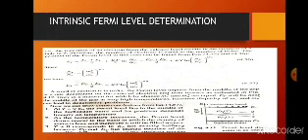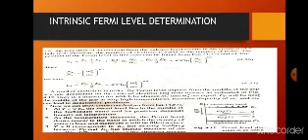Third, T greater than 0 corresponds to EF not exactly halfway between EV and EC, but shifted because of the possible difference between the effective masses in the conduction and valence band. If MH star is greater than Me star, the Fermi level shifts upward toward the bottom of the conduction band, and for Me star greater than Mh star, that is the curve 3 as shown in the diagram, it shifts downwards toward the top of the valence band. So these are the 3 points.